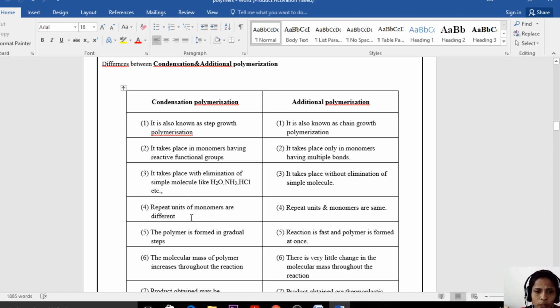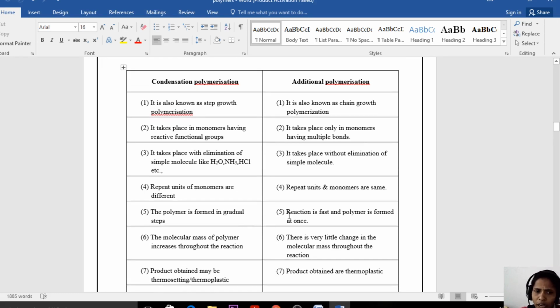The repeating units and monomers are different in condensation polymerization, because only one type of monomer is not repeating. Maybe two or three types of monomers are repeating. So the repeating units will not be the same in condensation polymerization. But in addition polymerization, the repeating units and monomers are the same. In condensation polymerization, the polymer is formed in gradual steps, that means it is a step-by-step process. Whereas addition polymerization is a single-step process and the reaction is also very fast.